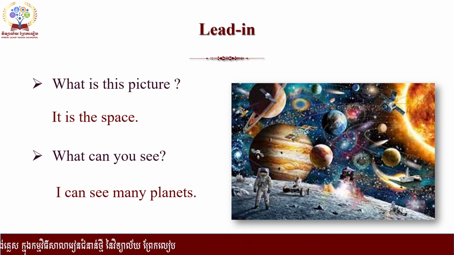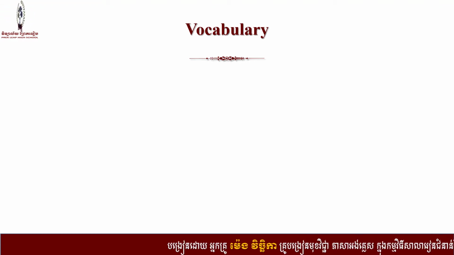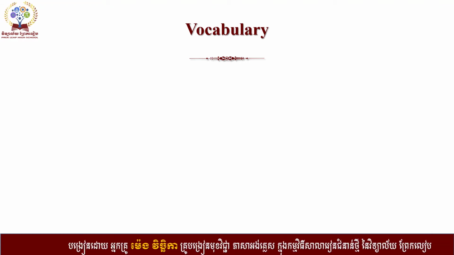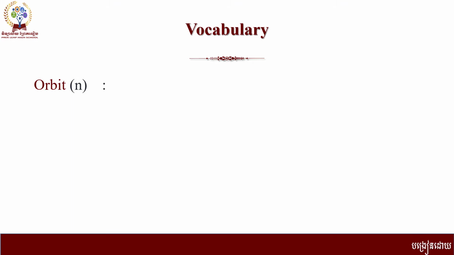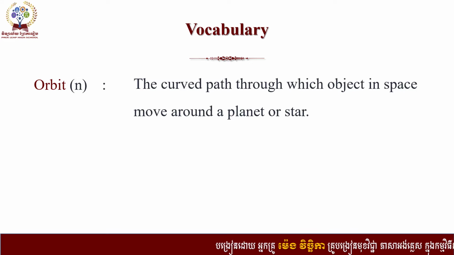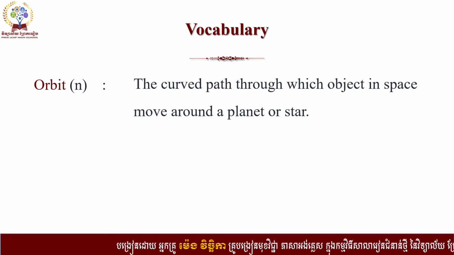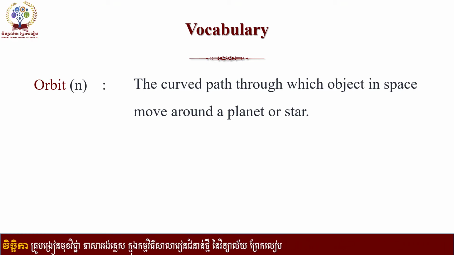Okay, so now let's take a look at some vocabulary that you might encounter in our reading. You will know more about space in the reading, but before we learn some information about space, there is some vocabulary that you might need in order to understand the text clearly. Okay, the first word for you is orbit. Orbit is a noun. It refers to the curved path through which objects in space move around a planet or star.